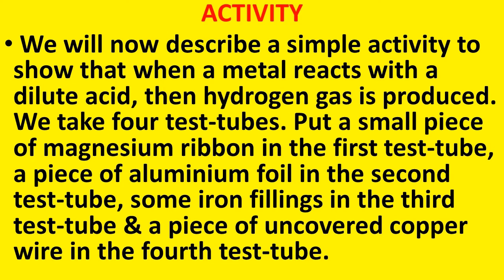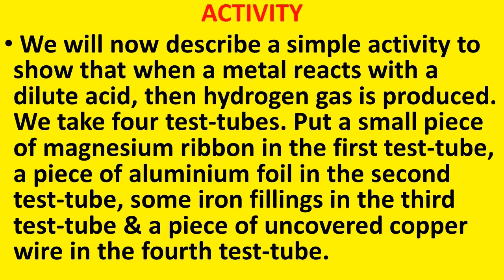And what are the materials required for that? We have to take 4 test tubes and label them all as 1, 2, 3 and 4. And in each test tube we have to put 4 different metal samples. In the first test tube we put magnesium ribbon, a piece of aluminium foil in the second test tube, some iron filings in the third test tube, and a piece of uncovered copper wire in the fourth test tube.